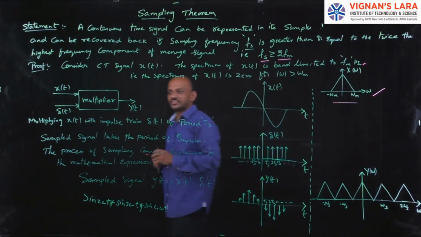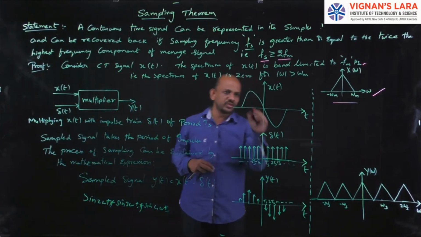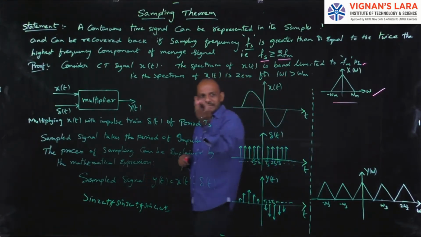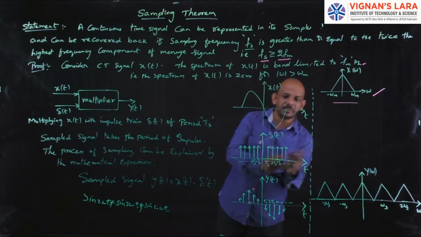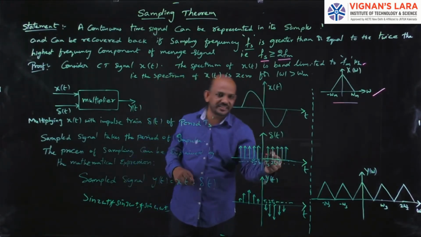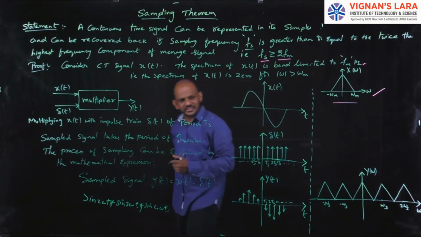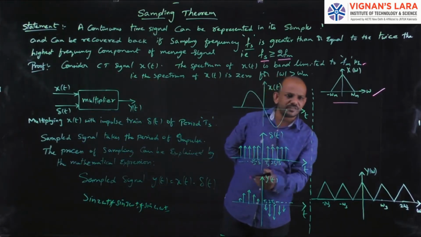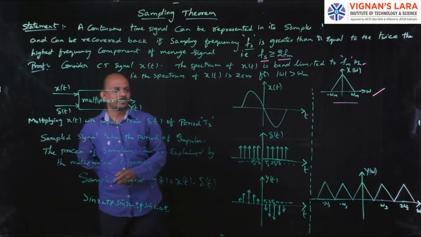with the impulse train. See, this is the impulse train. An impulse is only one thing, just one: the unit impulse has a value only at delta of 0. Hence I have taken an impulse train as shown in the figure, and I will multiply the input signal x of t with this impulse train, which has period Ts and frequency 1 by Ts. The sampling frequency Fs equals 1 by Ts because the period is Ts.